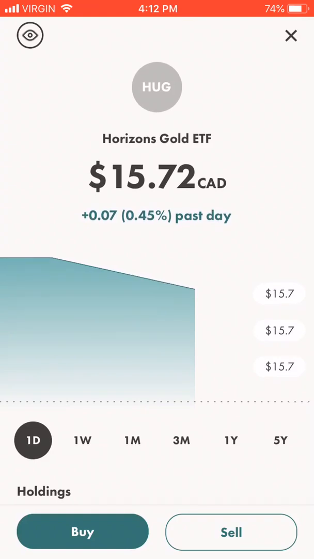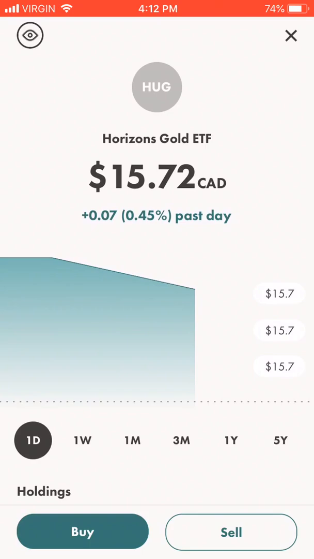As you can see here, HUG is trading at $15. How this works is that HUG moves with the actual gold price. If gold goes up by 10%, HUG will also go up by 10%. But if gold goes down by 10%, HUG will also go down by 10%. It just mimics the actual real price of gold.